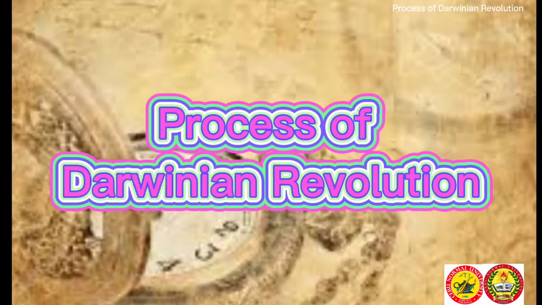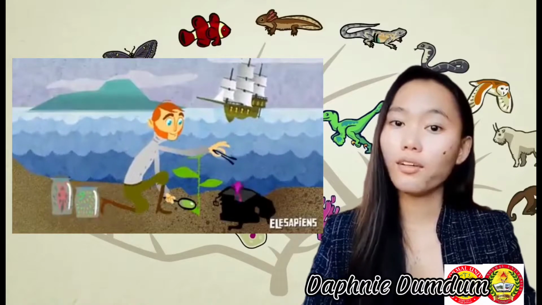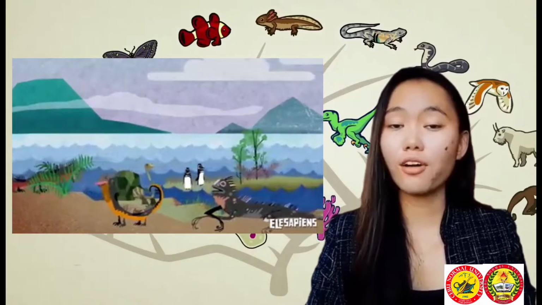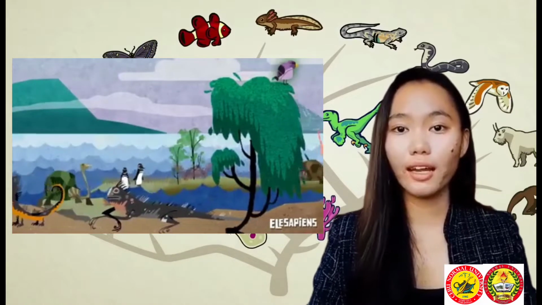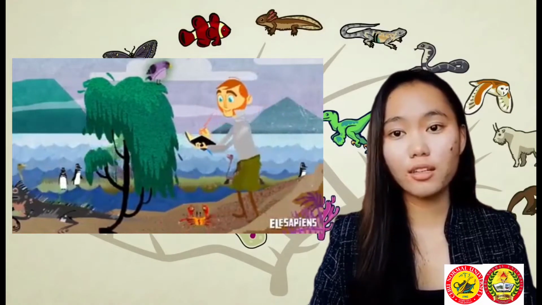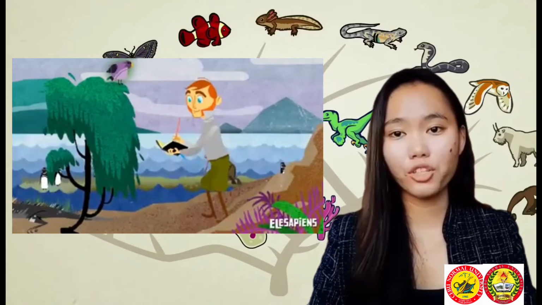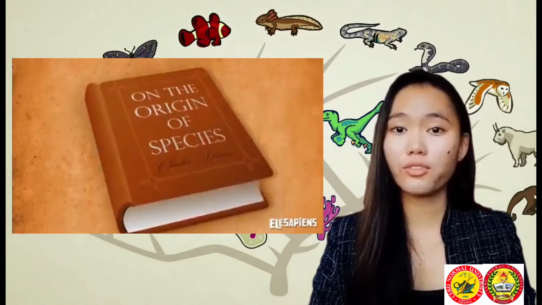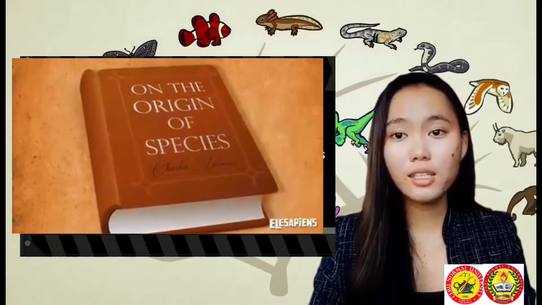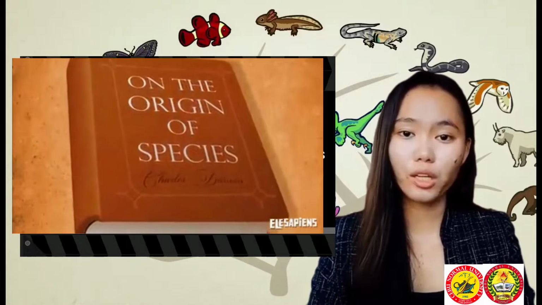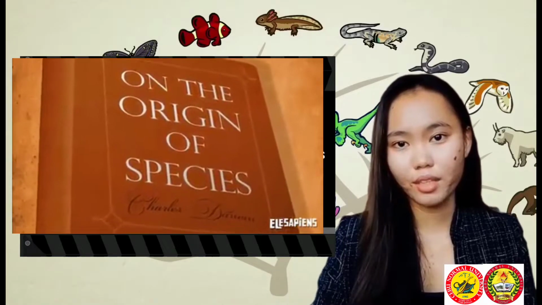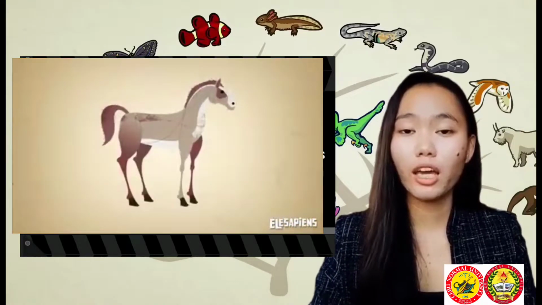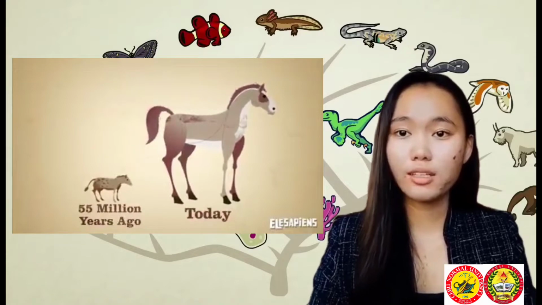The process of the Darwinian revolution. After a five-year journey to study plants, animals, and fossils in South America and on Pacific islands, English naturalist Charles Darwin developed the concept of natural selection. In his best-selling book On the Origin of Species, he introduced the concept of natural selection to the world in 1859. The process by which populations of living organisms adapt and change is known as natural selection.